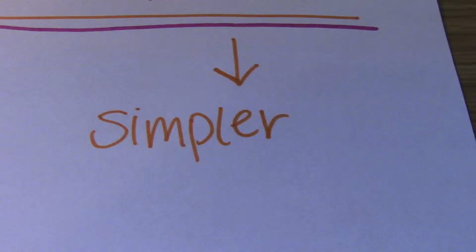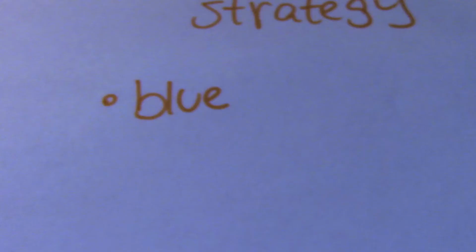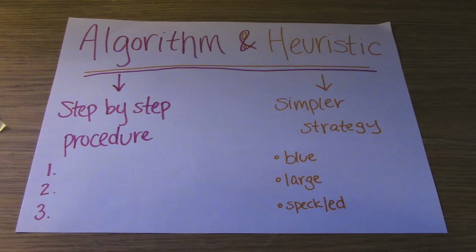A heuristic is a simpler way of problem solving. This would be like searching for the bird by using key descriptions. You're not guaranteed to find the bird, but it is a likely and more timely solution.